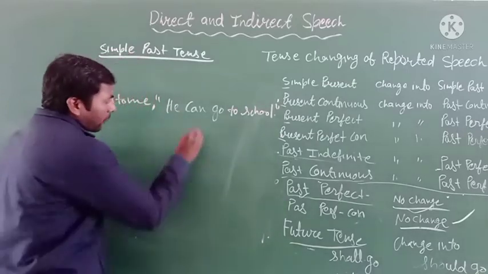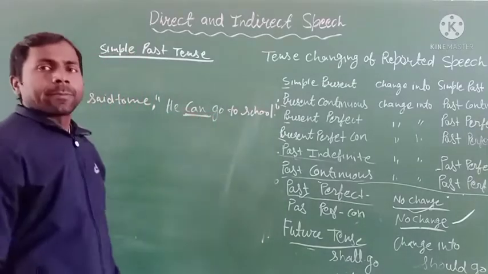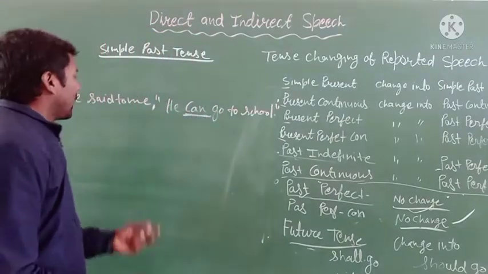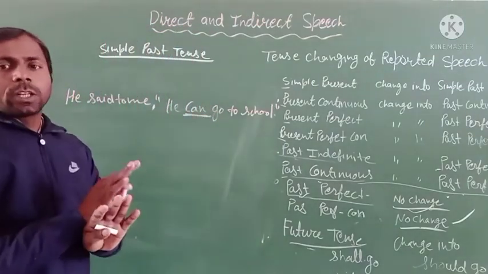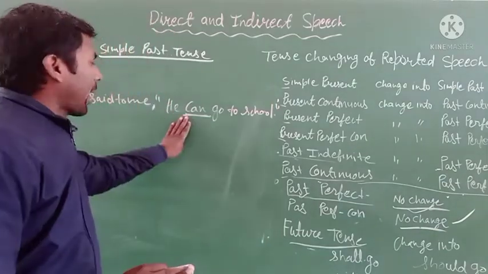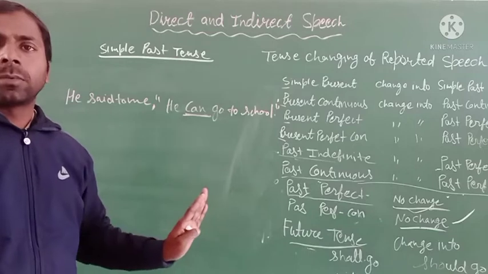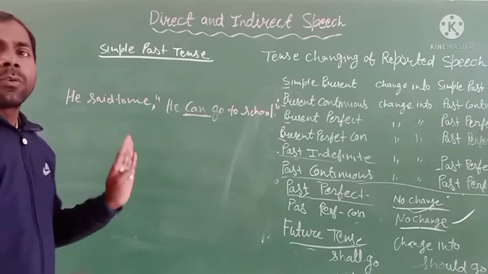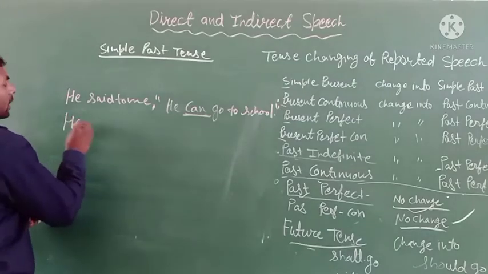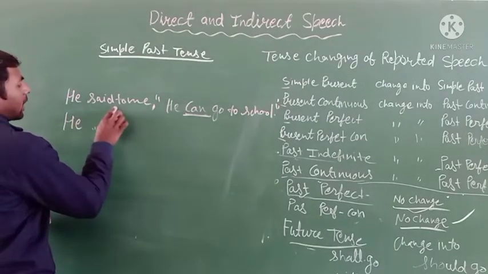Here can is a modal auxiliary, and when you change it into the indirect speech, there is only one change: can becomes could.